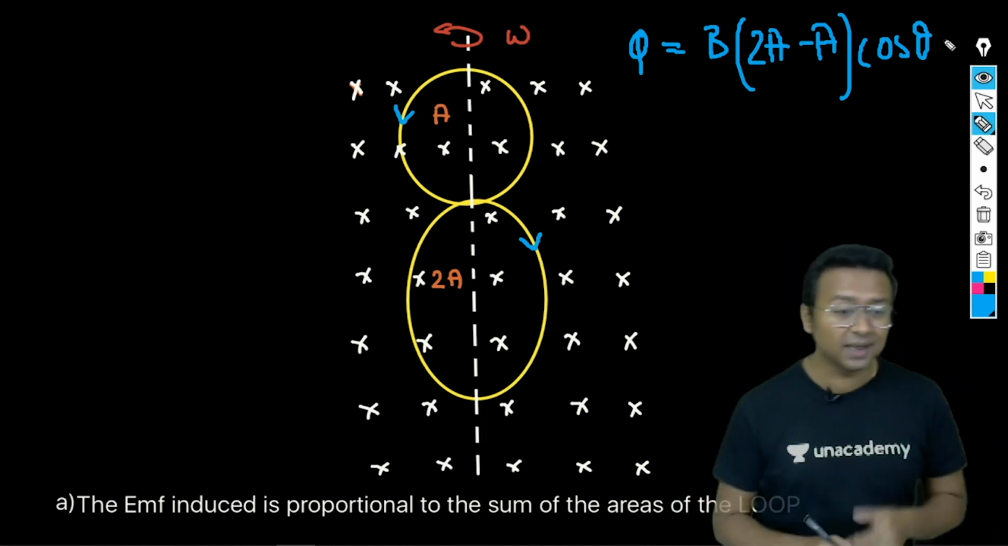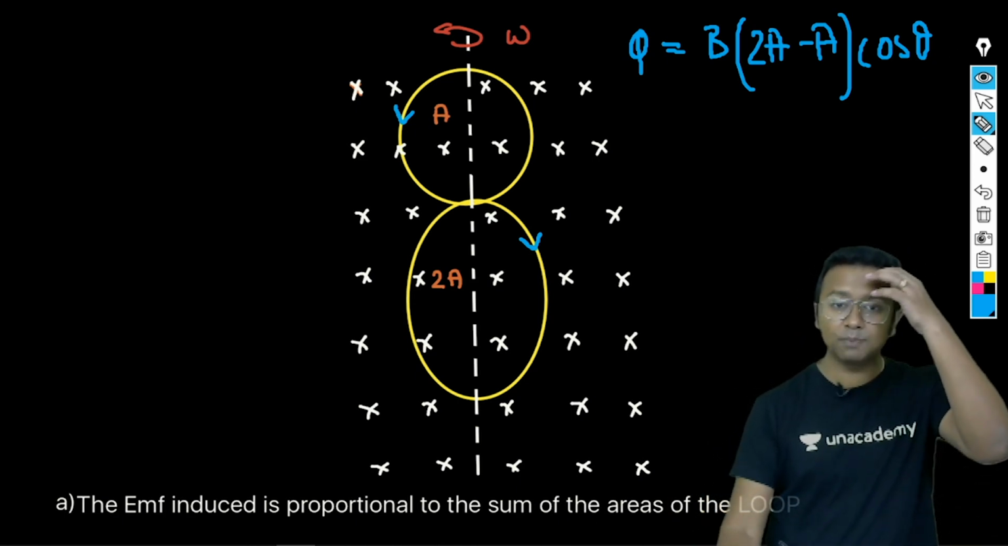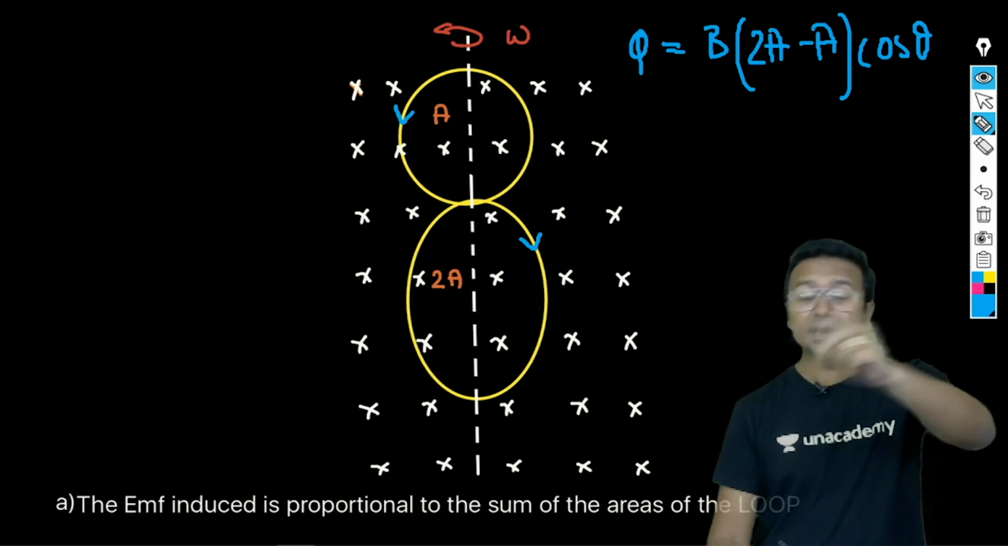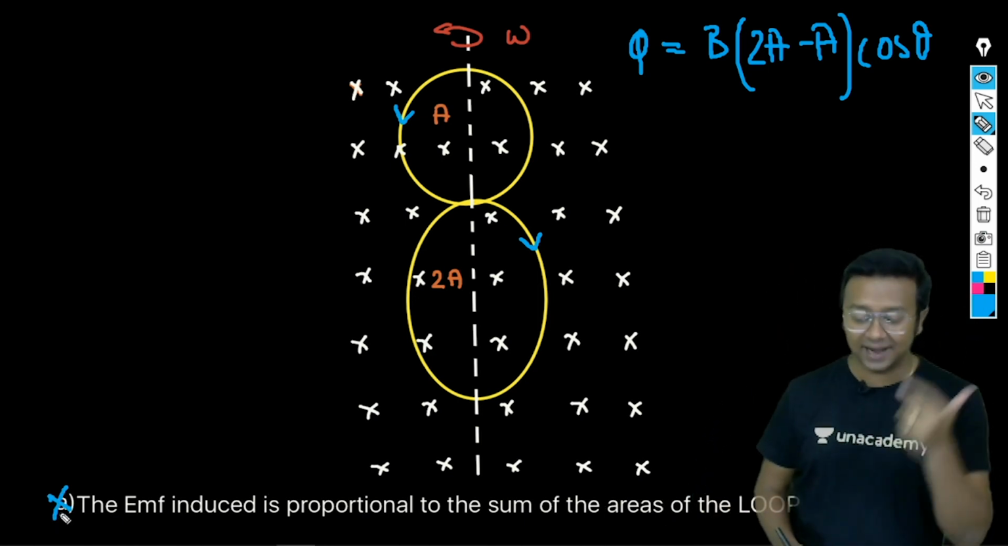Now, what does the option tell me? The EMF induced is proportional to the sum of the areas. Well, no, it is not proportional to the sum of the areas. Rather, it is proportional to the difference of the areas. So, option A cannot be the right answer. All right, everybody got it?